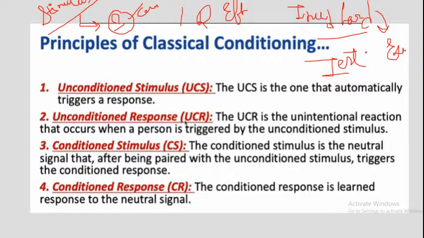So here the test is the cause, and because of this cause my response is hard work. The cause is our stimulus, and the effect, my hard work, is the response.